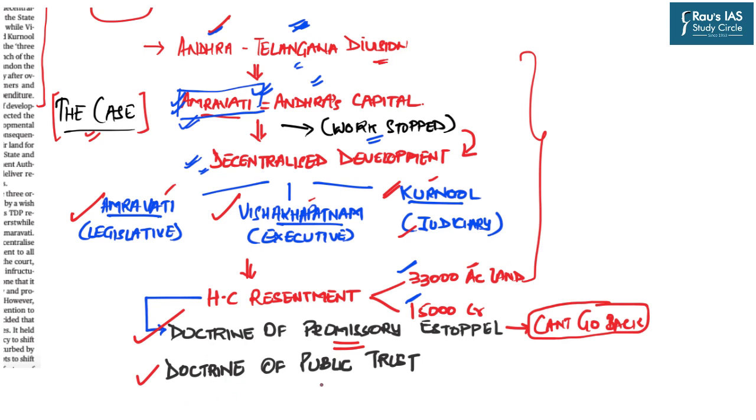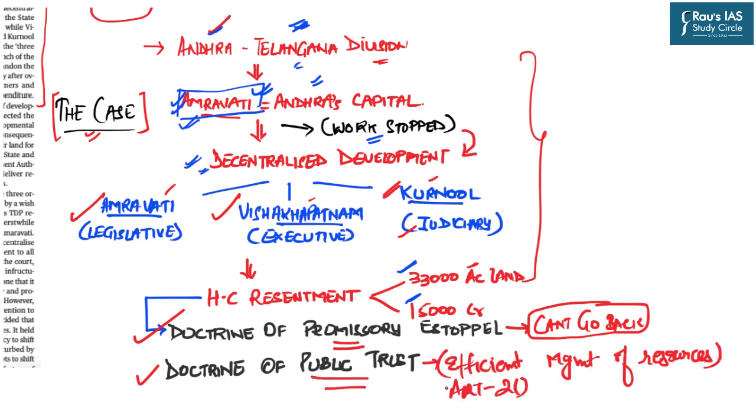The second is the doctrine of public trust. Now, the doctrine of public trust has originated from Article 21 of the Indian Constitution, and it advocates for the efficient management of resources. It says that the state, the government, is just the trustee of the people, because we have surrendered some of our rights to the government, and the government is not the owner of citizens. Rather, the government is just the trustee of the citizens, for which they perform certain functions, for example, formulating the laws and executing those laws.